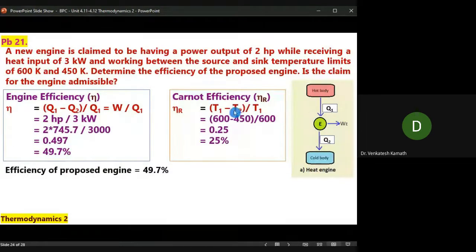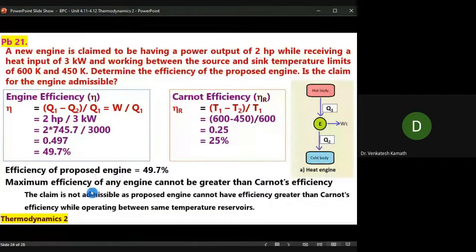Now the next thing is, what if this particular engine is a Carnot engine? Means between the HTR and LTR it is working at 600 and 450 Kelvin. So I'll compare it. I get 25%. So according to the first Carnot principle, no engine can have an efficiency greater than the Carnot engine efficiency.